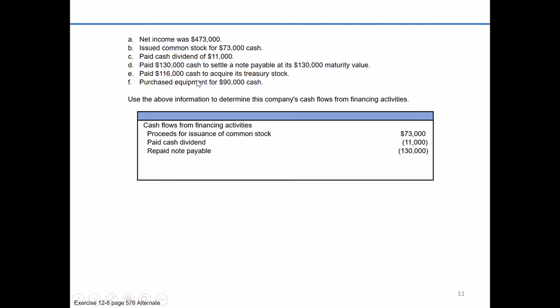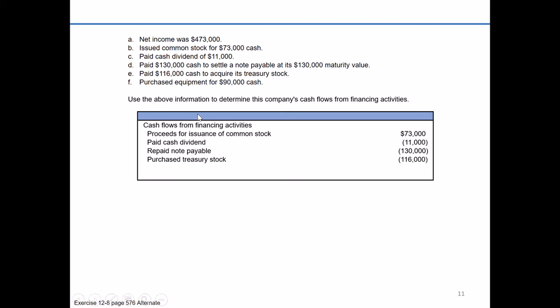E, they're going to pay $116,000 cash to acquire its treasury stock. If you recall, treasury stock is simply stock, either common or preferred stock that had previously been in the hands of stockholders that the company buys back. That's equity related, so it's definitely going to be a financing activity, purchase treasury stock. It's an outflow of cash, so we're again going to show a negative, this time of $116,000.